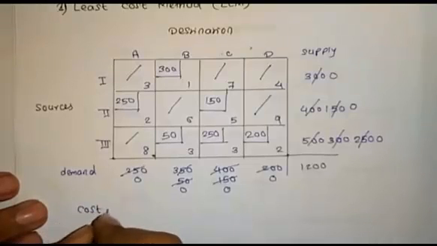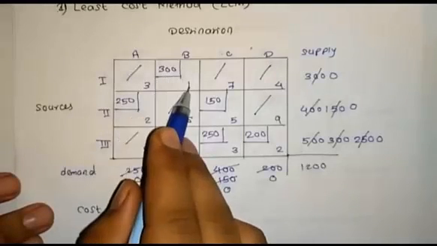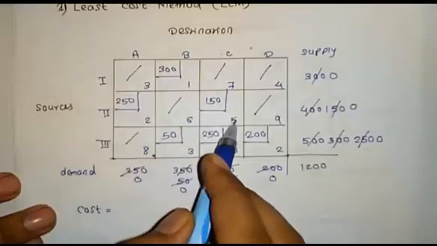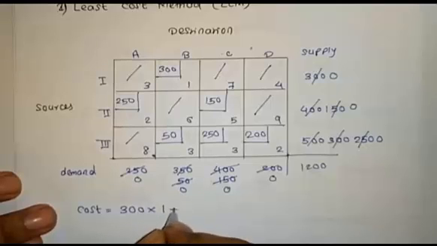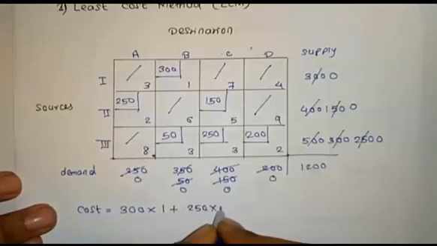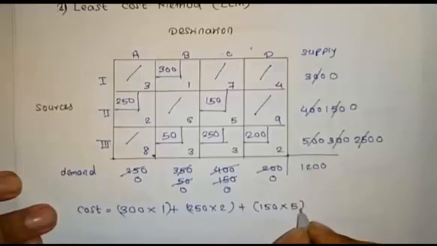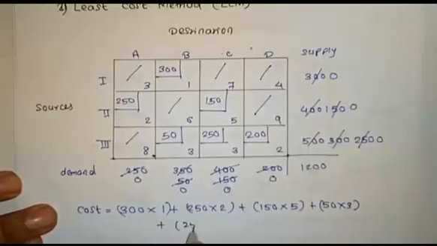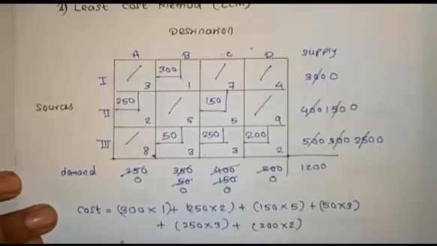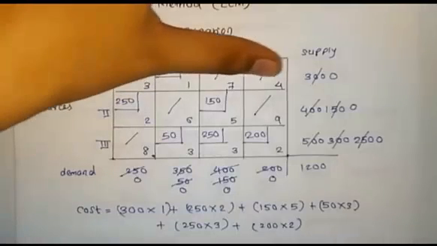Right now we have to find out the transportation cost. Transportation cost means we have to choose 300 into 1, 250 into 2, 150 into 5 and 50 into 3, like that. 300 into 1, 250 into 2, 150 into 5, 50 into 3, 250 into 3, 200 into 2. Adding these values gives the total cost of this transportation problem.